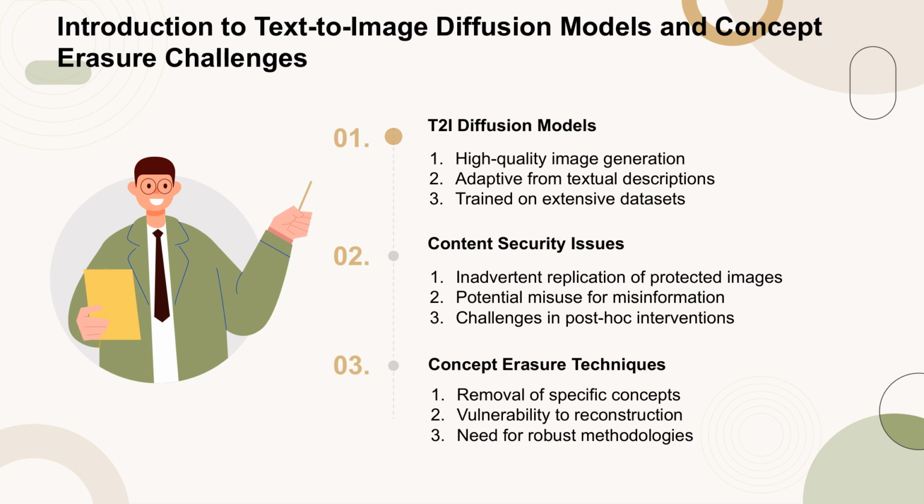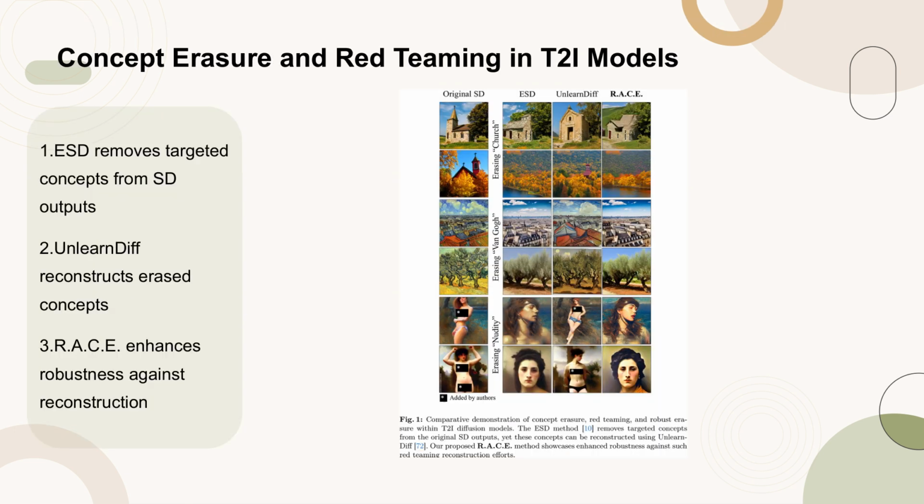Figure 1 provides a comparative view of concept erasure methods within text-to-image (T2I) diffusion models. The Erase Stable Diffusion (ESD) method successfully removes targeted concepts from the original Stable Diffusion (SD) outputs. However, these erased concepts can be reconstructed using the unlearned diffusion method. In contrast, our proposed RACE method demonstrates enhanced robustness against such red teaming reconstruction efforts, ensuring that the erased concepts remain effectively removed.